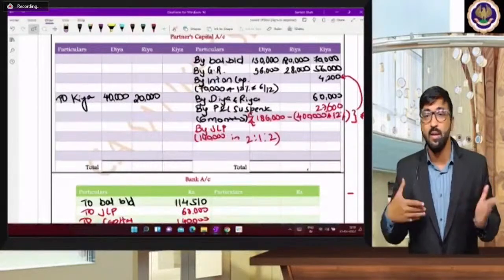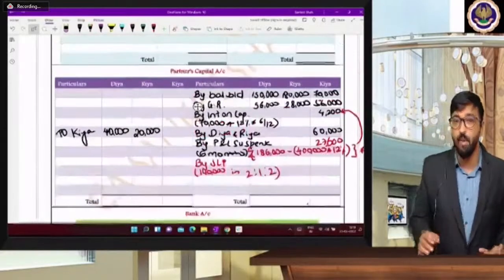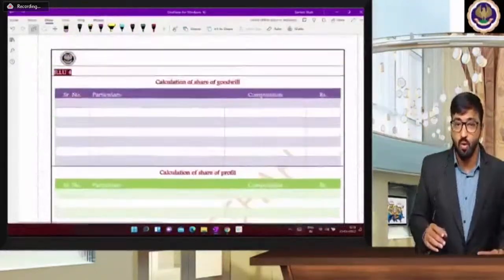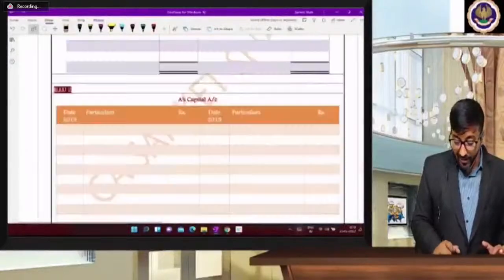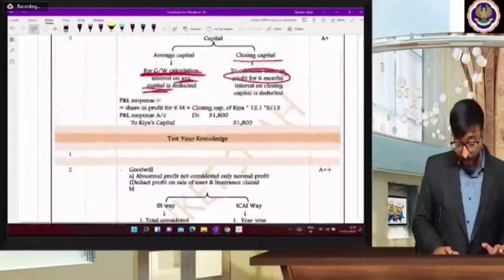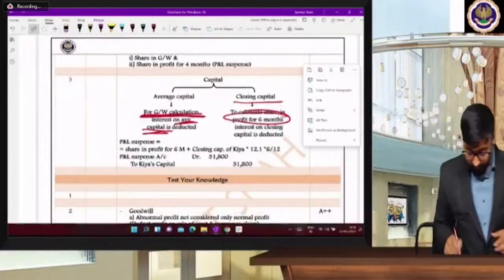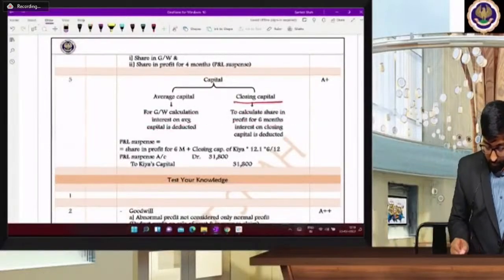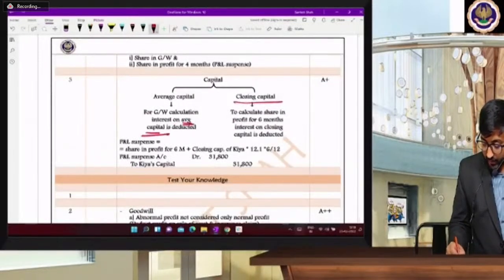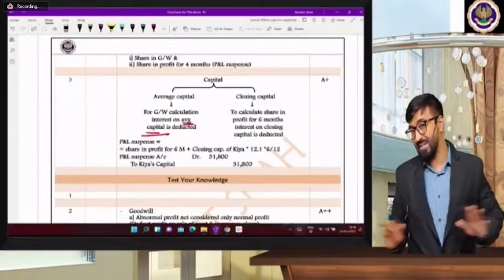Now remaining revaluation you can do by your own, and your problem will get tally. I am giving you assurance your problem is going to tally now. So you do it by your own. And why is it A plus category, beta? Why is it A plus category? Goodwill share, capital balances. So now you can read this. For goodwill, consider average capital, and for closing capital, you will consider for profit calculation. So this is the only new adjustment in this question. Otherwise, this problem is very easy.